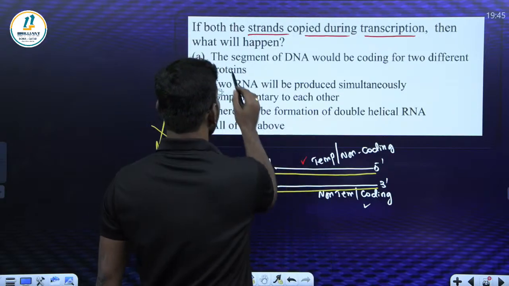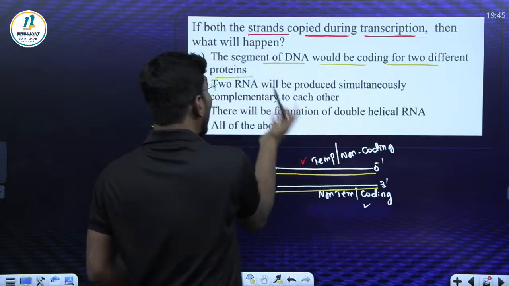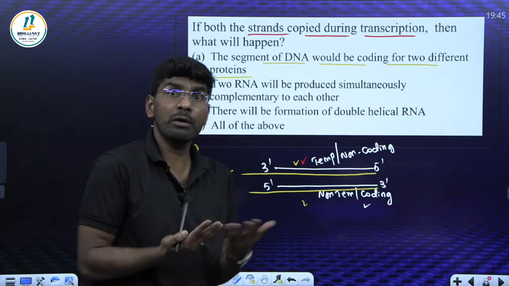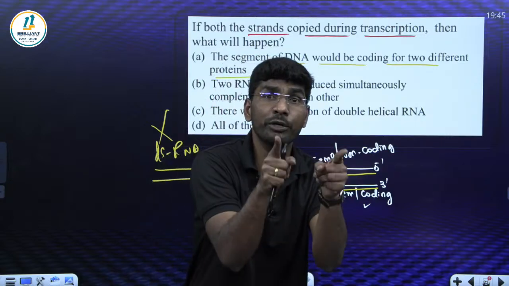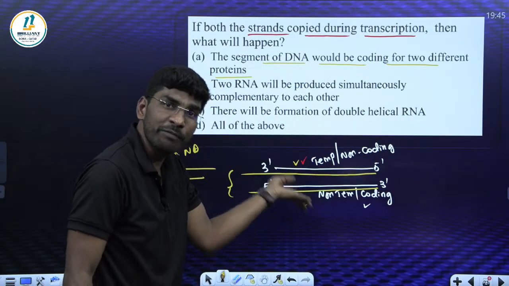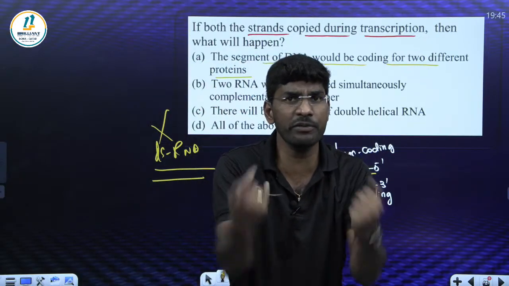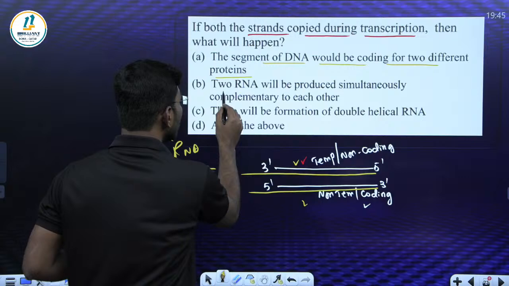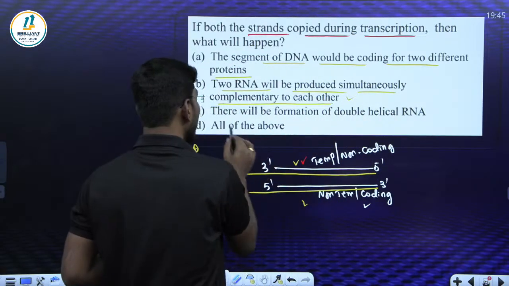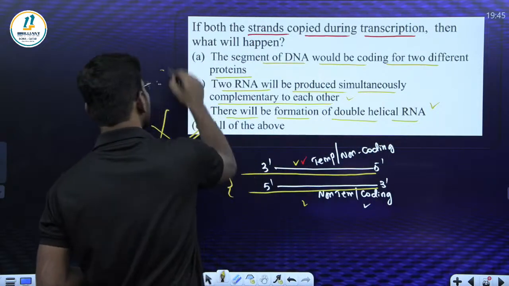Chalo, we'll read. The segment of DNA would be coding 2 different proteins. Absolutely correct. One will become one protein, the other will become another protein. We are looking for one protein only, from this strand. What about this one? If this one is also undergoing protein formation, it's a difficult one. So this is correct. Two RNAs will be produced simultaneously, complementary to each other. Yes, there will be formation of double strand. Absolutely correct. So the answer is option D.